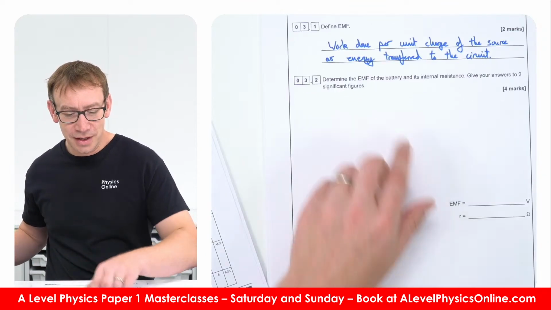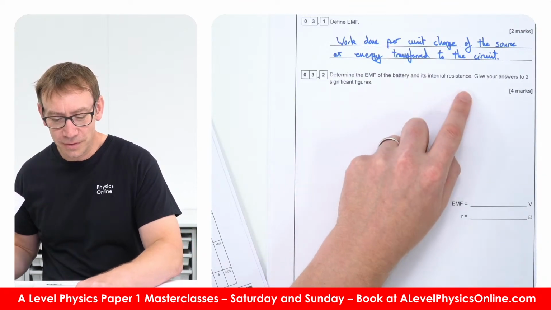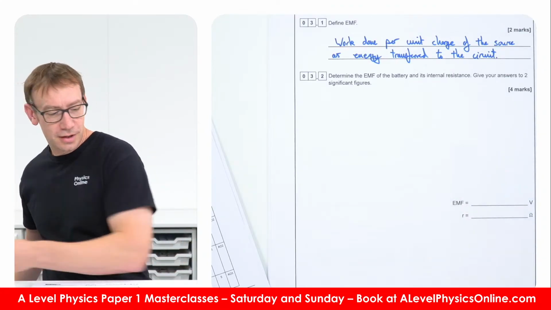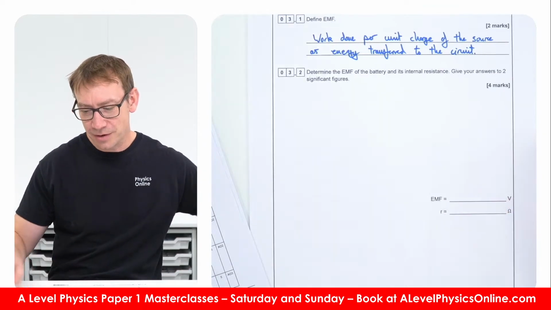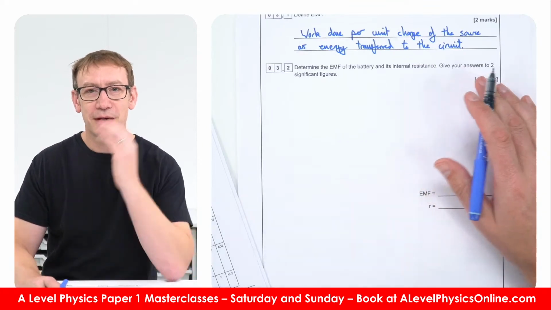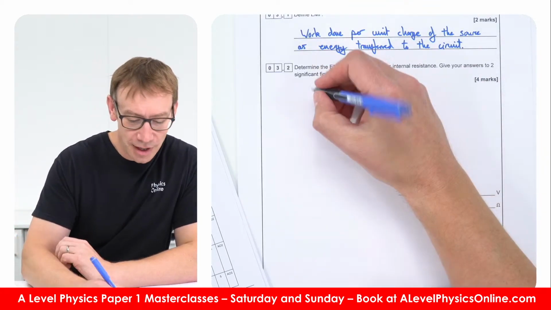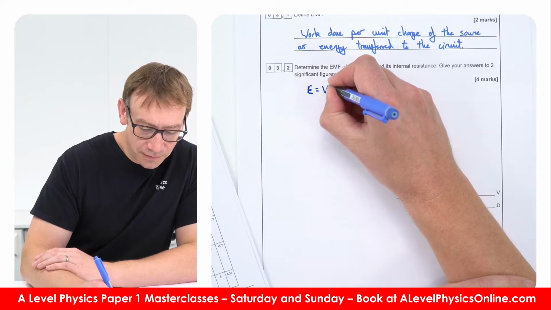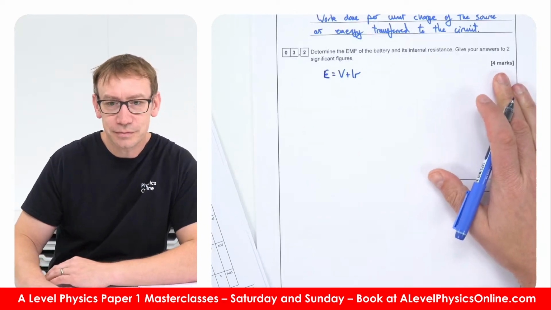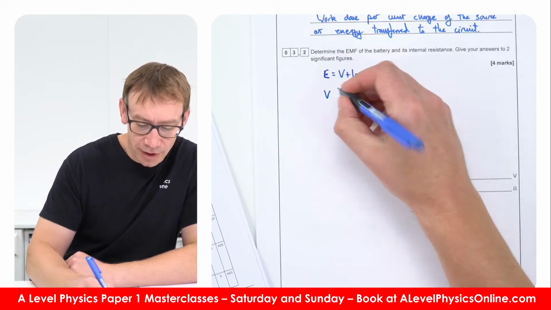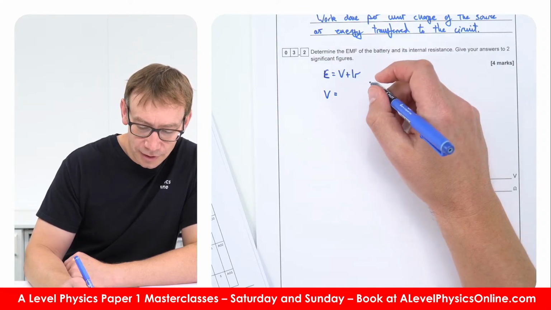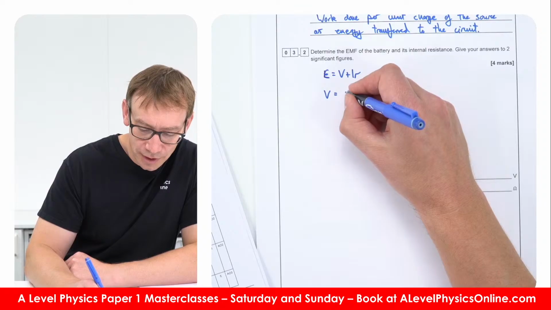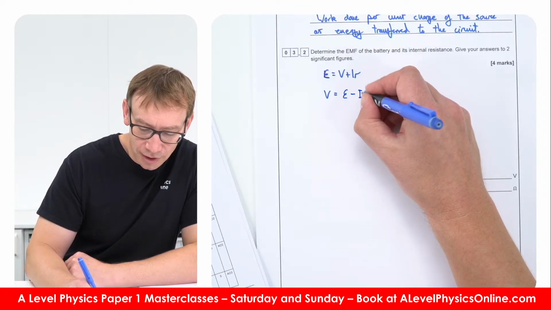Okay, determine the EMF of the battery and its internal resistance. Give your answers to 2 significant figures. So for this one, my approach would be based on the practical that you should have carried out by now. If we know that the EMF is equal to V plus IR, and we plot V on the y-axis, then V is equal to the EMF minus IR.